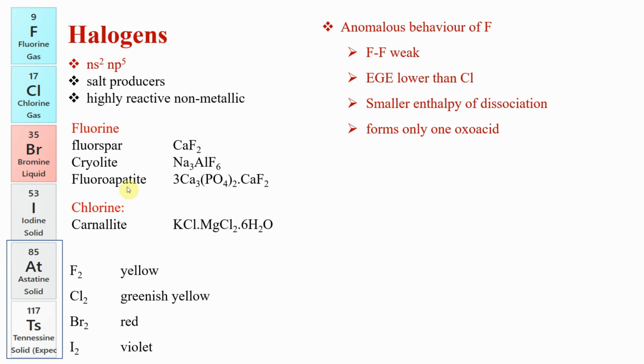A couple of things we want to know. The ores of fluorine and chlorine are given here. It can come as match the following. Cryolite is the most important one you want to remember, because this is also used in metallurgy. In the extraction of aluminum, we use cryolite for two reasons. It is used as a flux. Flux increases ionic conductivity, and it is also used to reduce the melting point of the mixture. So you want to remember cryolite, with AlF6, where Al is a 6 coordinate octahedral complex.